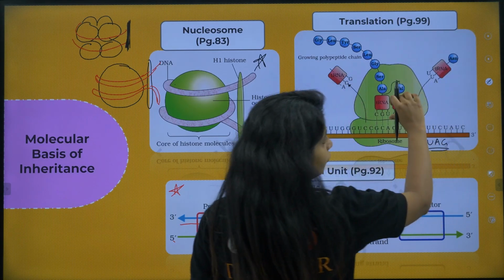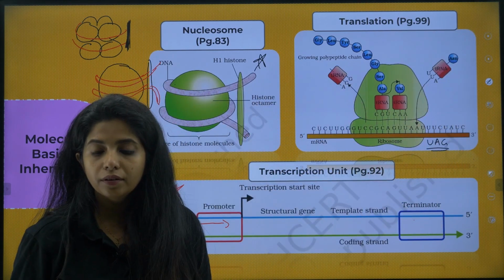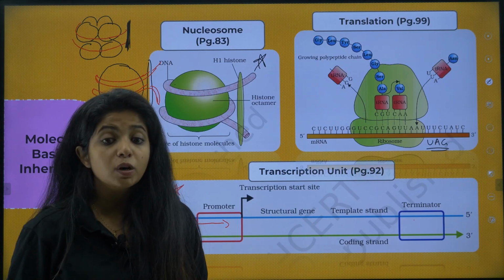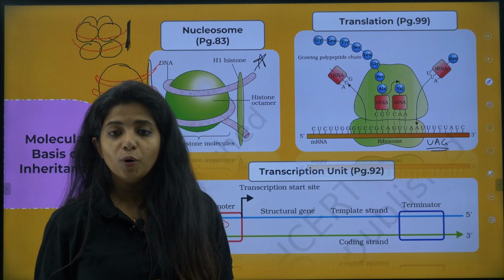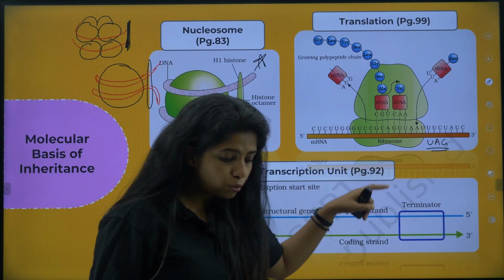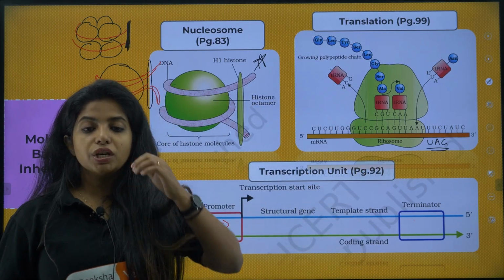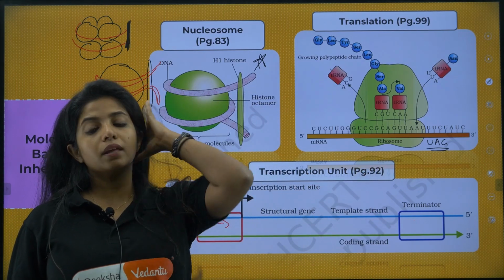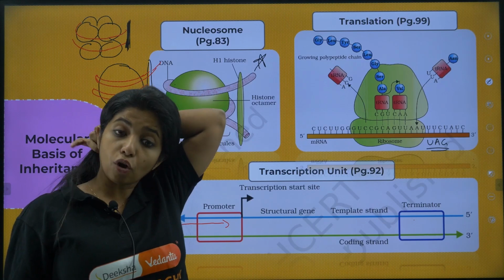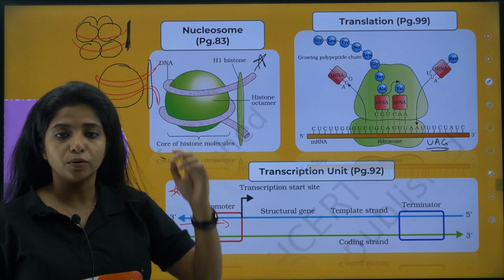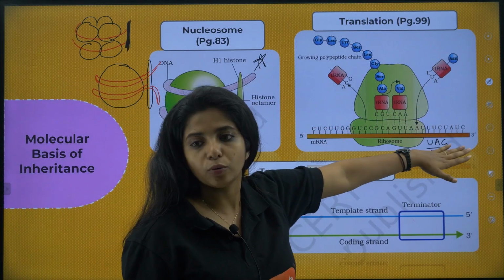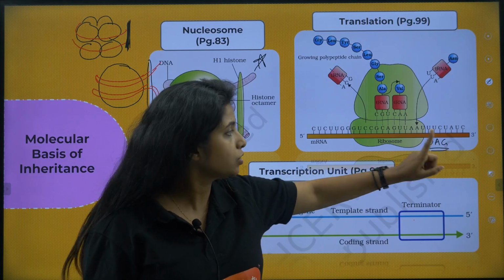They'll ask you, will the tRNA come and attach over here in UAG? No, it does not. Because why? It is a stop codon, my dear children. UAG, UAA, UGA, everything basically they are what? Stop codons. So tRNA would not come and bind over there. It will be free. Please remember that.